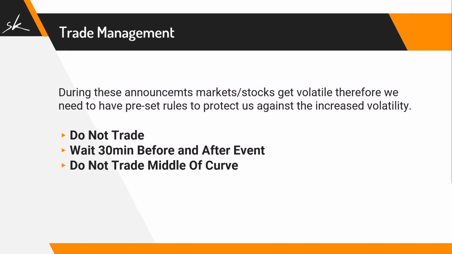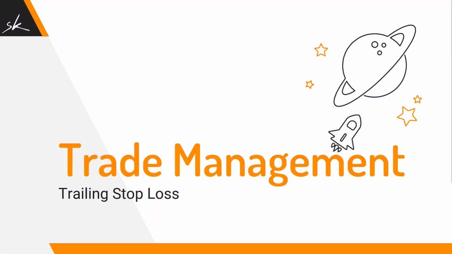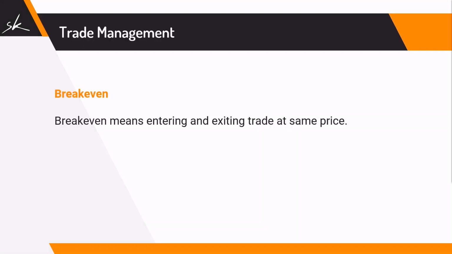If you are an aggressive trader and want to trade, you can avoid the middle of the curve location during key events. If you still want to trade the middle of the curve, you can trade it as a type 2 or a type 3 trade. After entering the trade, we can use a trailing stop loss for trade management. Let's recap break-even. We already covered this in basic lessons. Break-even means entering and exiting the trade at the same price, or in other words, no profit or no loss. Our break-even rule was to revise the stop loss to entry at 1:1.